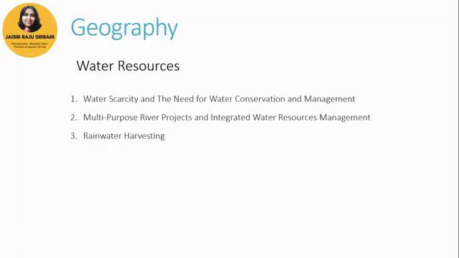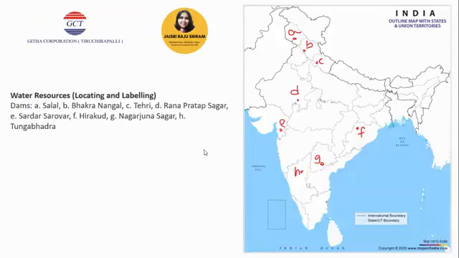And these are the questions. You also have a map in this lesson. Your map is going to be based on the water resources, on the dams. So for people on Facebook, as usual, I've shared the map. Kindly go through the map. In this, locating and labeling type questions will be given. So you have the Salal Dam, Bhakra Nangal, Tehri, Rana Pratap Sagar, Sardar Sarovar, Hirakud, Nagarjuna Sagar and Tungabhadra. Please go through the map very carefully when you're studying the lesson itself.